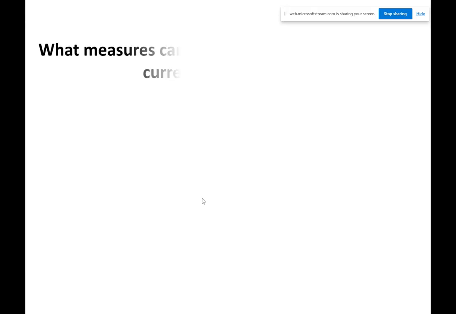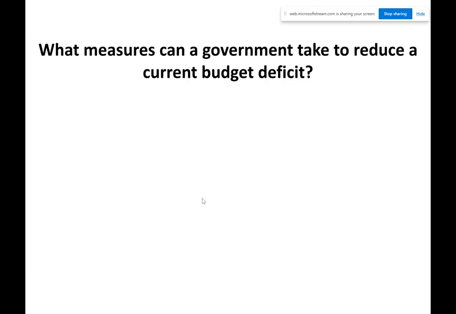Etc. Okay, these are generally questions. I'm going to run through these really quickly. Generally, this is the question that they will ask you in an exam about government budgets. So, what can the government do if they have a surplus, or what can the government do if they have a deficit? That's essentially it. I've had a look at most of the questions. They'll ask you what's a government surplus, what's a government deficit, but this is the main question. So, if the government has a budget deficit, what would they do?